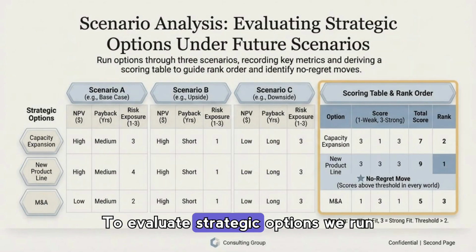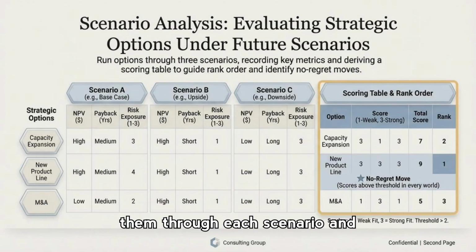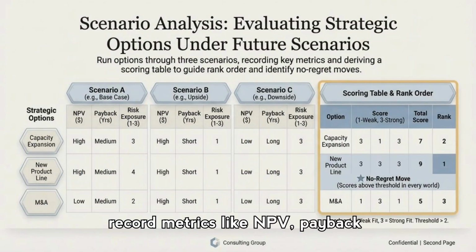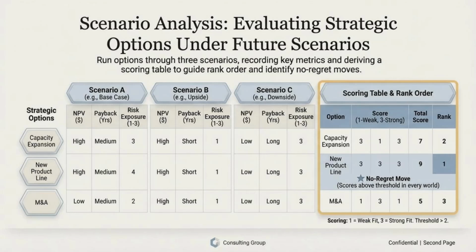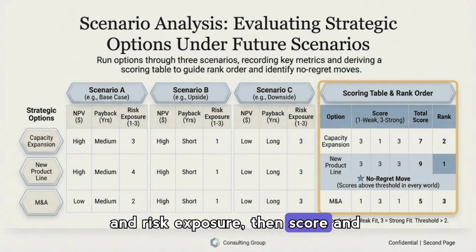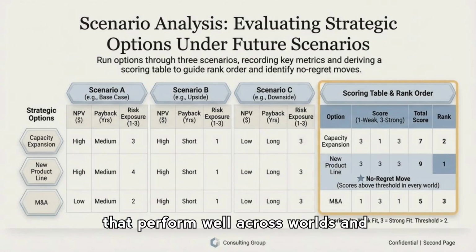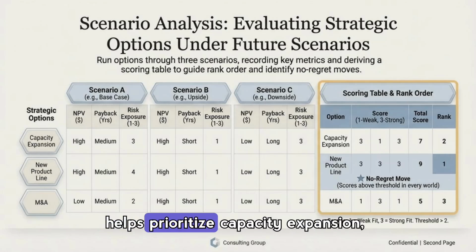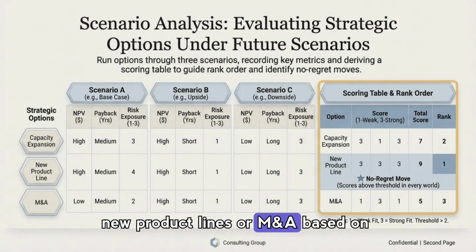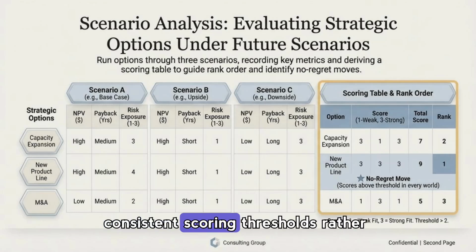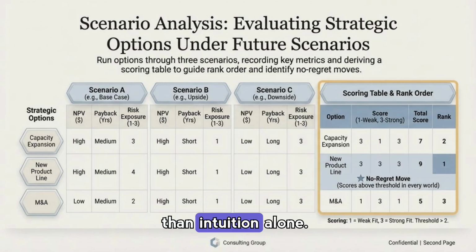To evaluate strategic options, we run them through each scenario and record metrics like NPV, payback, and risk exposure, then score and rank options in a scoring table. This process reveals no-regret moves that perform well across worlds and helps prioritize capacity, expansion, new product lines, or M&A based on consistent scoring thresholds rather than intuition alone.